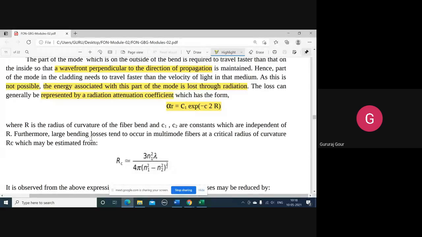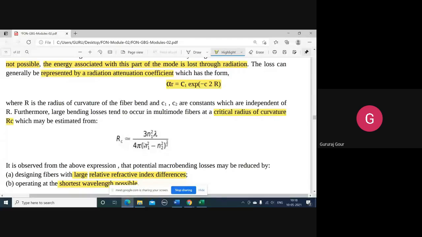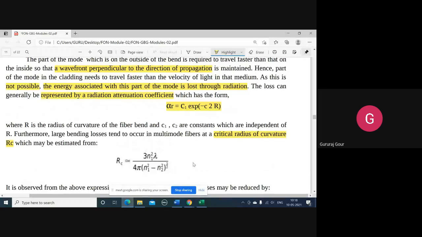And the critical radius of curvature expression is there. Whenever you come across this critical radius of curvature, that is RC, that is concerned with the multimode fiber. Remember one thing, it is approximately given by 3 n1 square lambda divided by 4 pi into (n1 square minus n2 square) to the power of 3 by 2, where n1 is the refractive index of the core and lambda is the operating wavelength. These two are formulas you have to remember, and we widely use them in solving numericals.